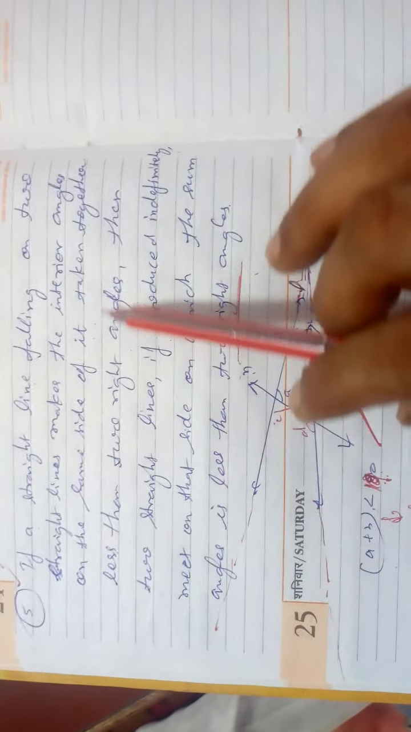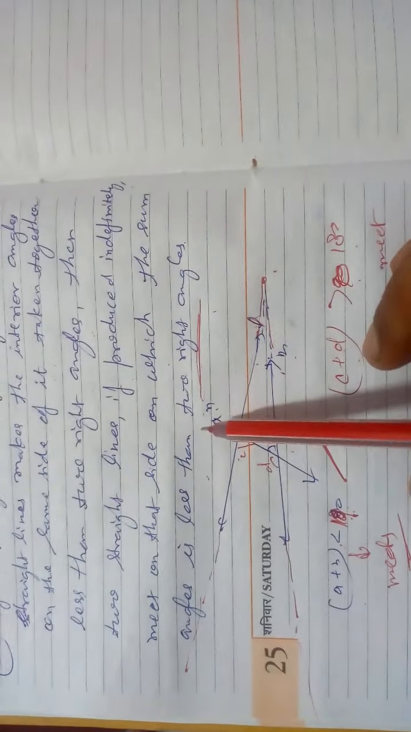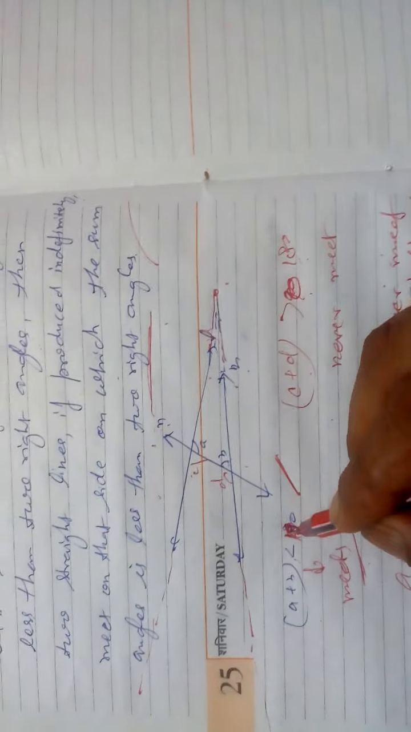If a straight line falling on two straight lines makes interior angles on the same side of it taken together less than two right angles, then the two straight lines, if produced indefinitely, meet on that side on which the sum of the angles is less than two right angles. It is not 90 degrees, it is 180 degrees. What is given? 180, two right angles, not one right angle.